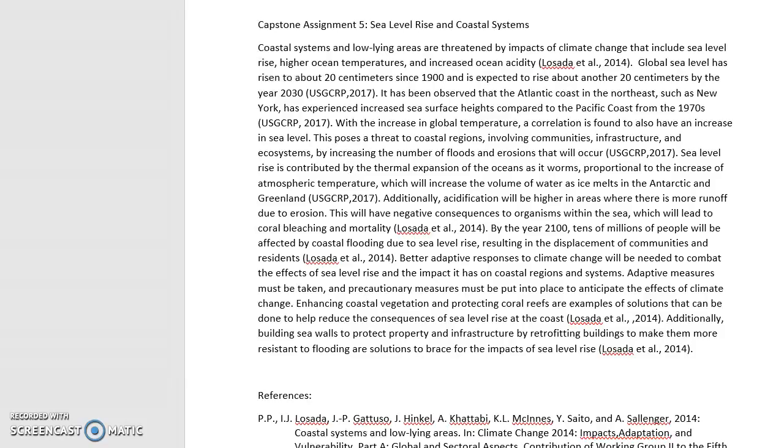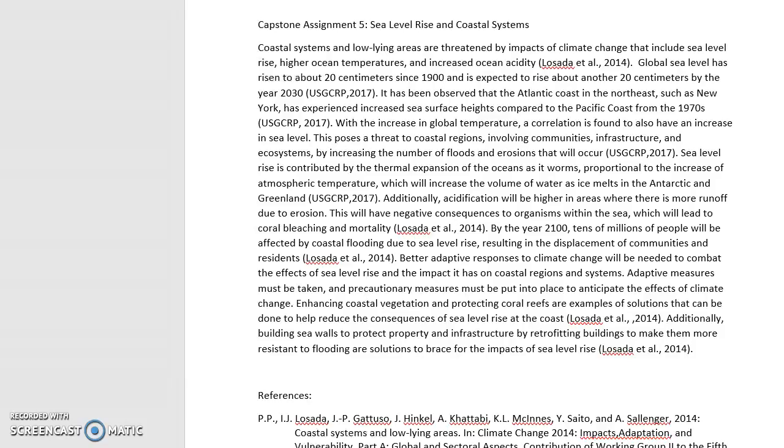By the year 2100, tens of millions of people will be affected by the coastal flooding due to the sea level rise, resulting in the displacement of communities and residents. Better adaptive responses to climate change will be needed to combat the effects of the sea level rise and the impact it has on the coastal regions and systems.